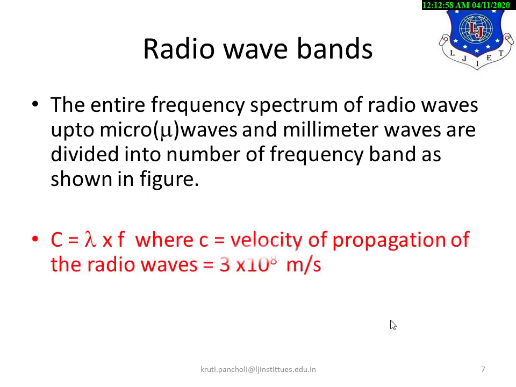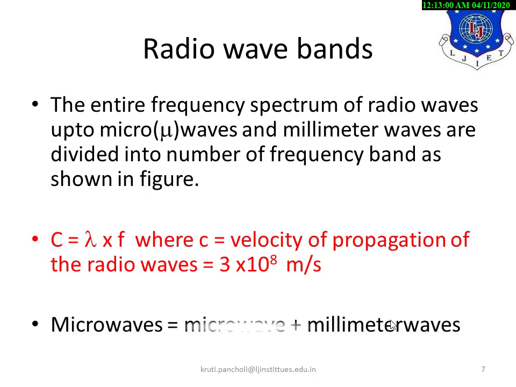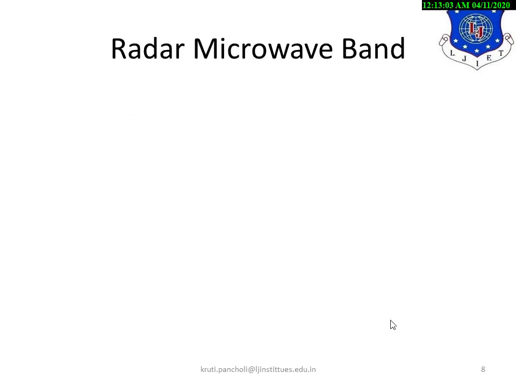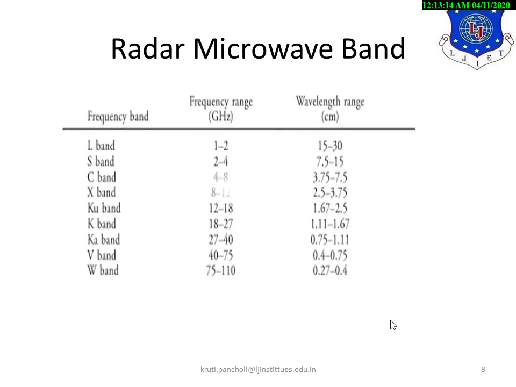The microwave spectrum can also be divided into further frequency bands, as in the radar microwave band classification. Here you can see in the diagram the L band, with a frequency range of 1 to 2 gigahertz, and the wavelength range is 15 to 30 centimeters.